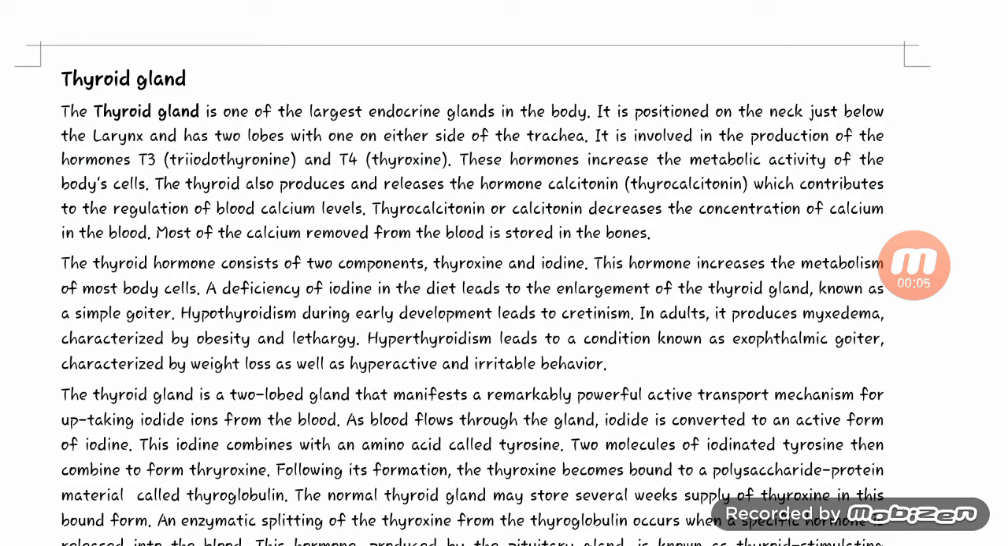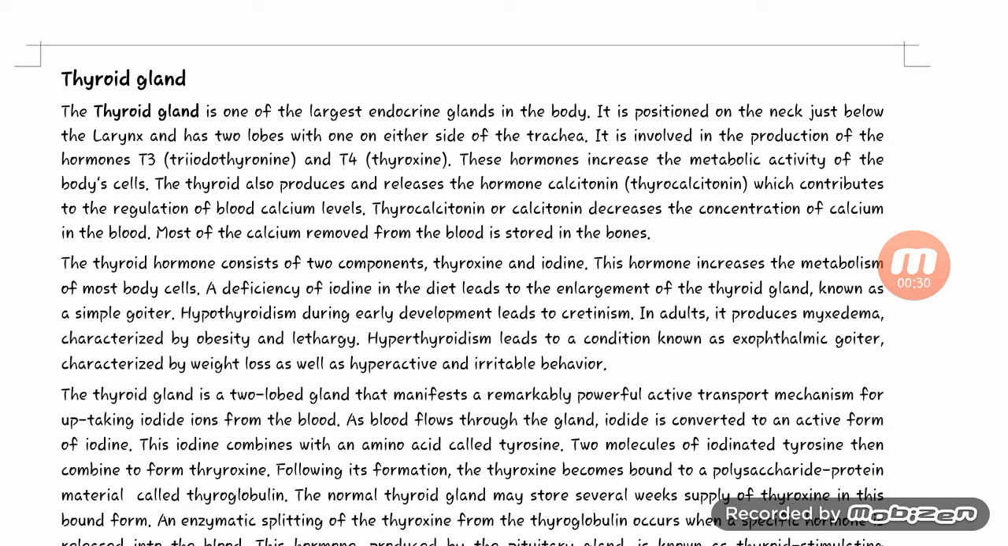The thyroid gland is one of the largest endocrine glands in the body. It is positioned on the neck just below the larynx and has two lobes, one on each side of the trachea. It is involved in the production of the hormones T3 and T4, triiodothyronine and thyroxine. These hormones increase the metabolic activity of the body cells.